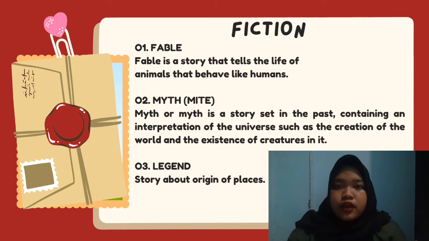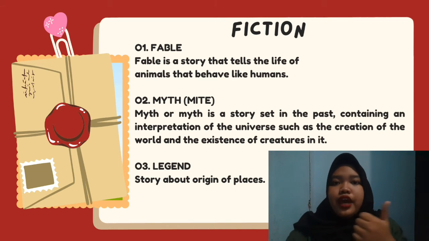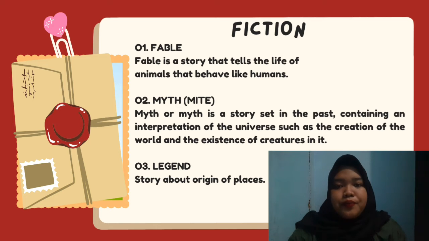First is a fable. Fable is the story that tells the life of animals that behave like humans. They can talk with other animals and humans too. They can sing, they can do activities like a human, and etc. And examples of a fable are Tom and Jerry, or Deer and Crocodile, or we call it Kancil dan Buaya, and SpongeBob SquarePants, just like that.